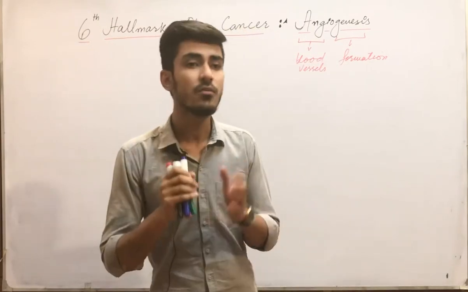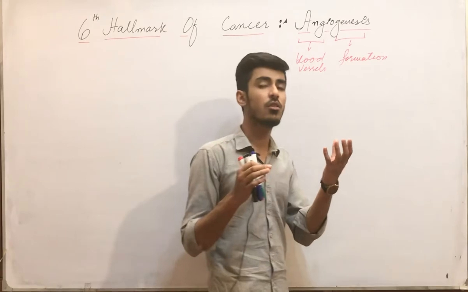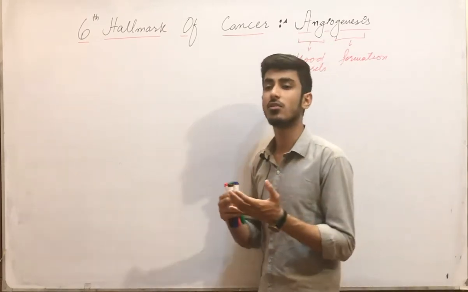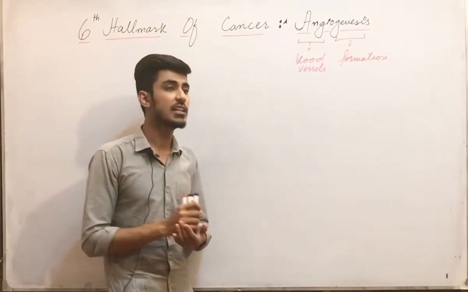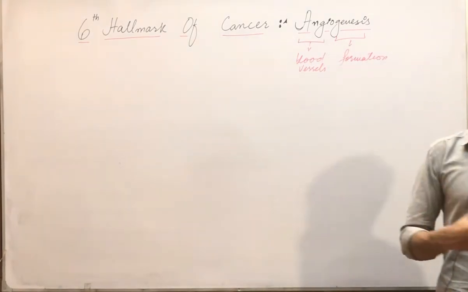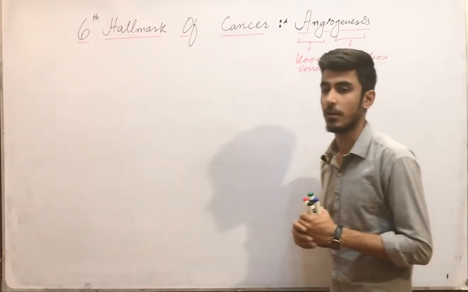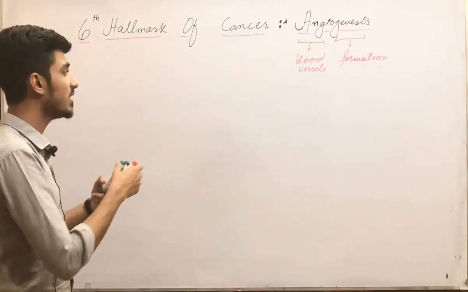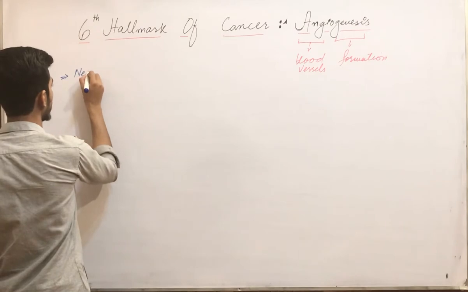Now we all know that cancer cells, as they grow, also need oxygen supply, nutrients, and certain growth factors for their growth. So that's why cancer cells carry out the process of angiogenesis in order to get the nutrient supply and the oxygen supply. In cancer cells this process is known as neoangiogenesis.